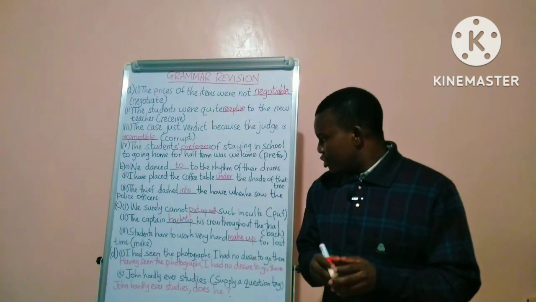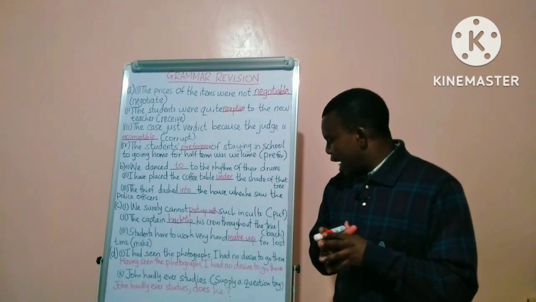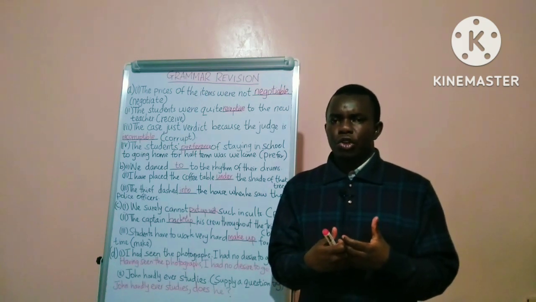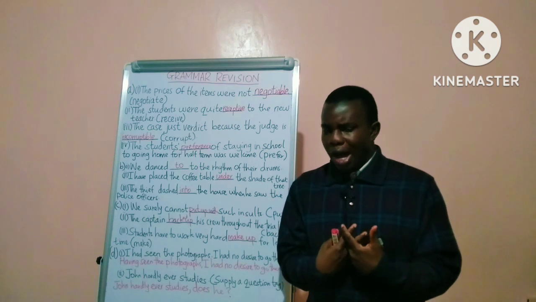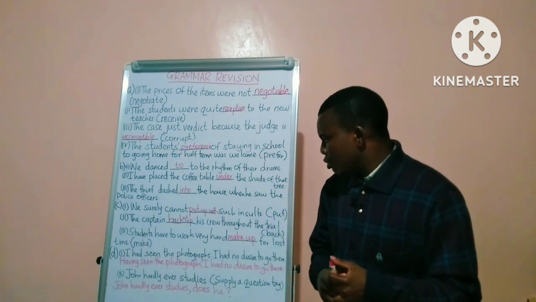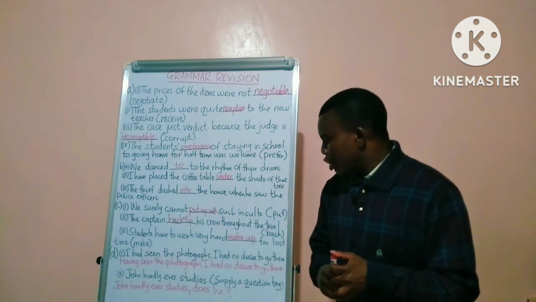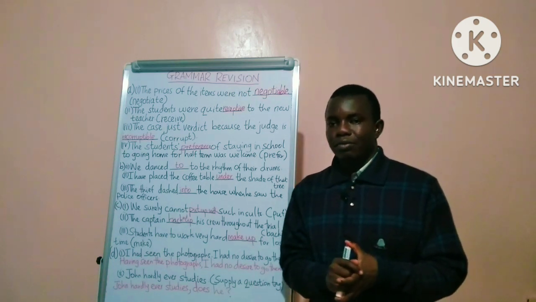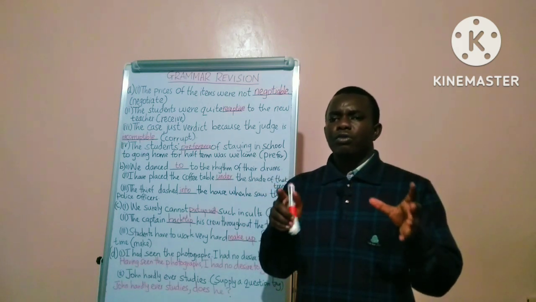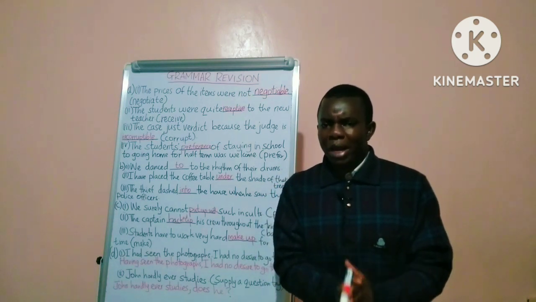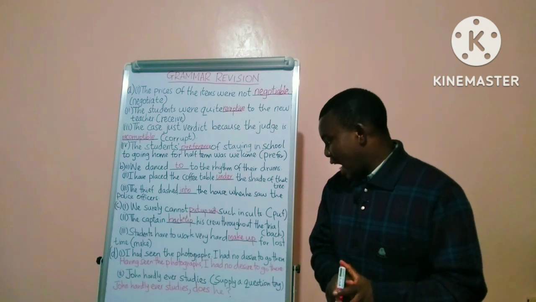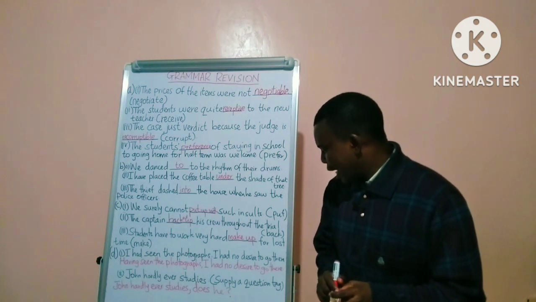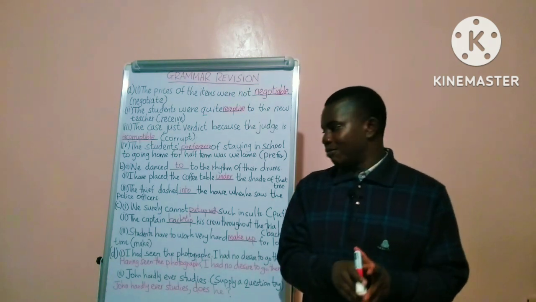Question 3, students have to work very hard to dash for lost time. The implied word there is that students have to work very hard to compensate for lost time. The probable phrasal verb beginning with make is make up. So students have to work very hard to make up for lost time.